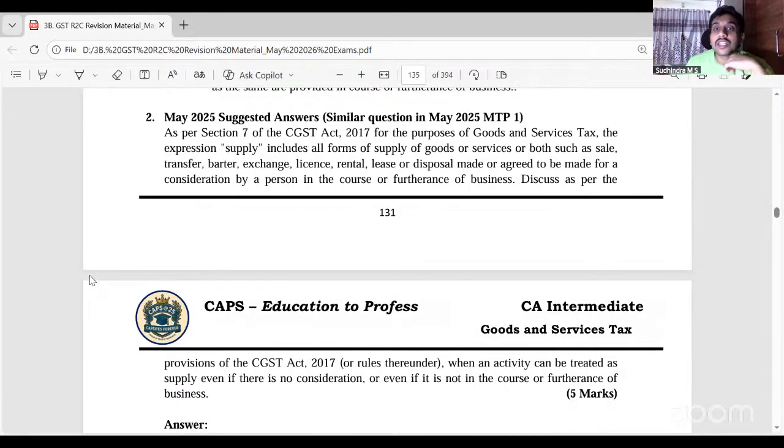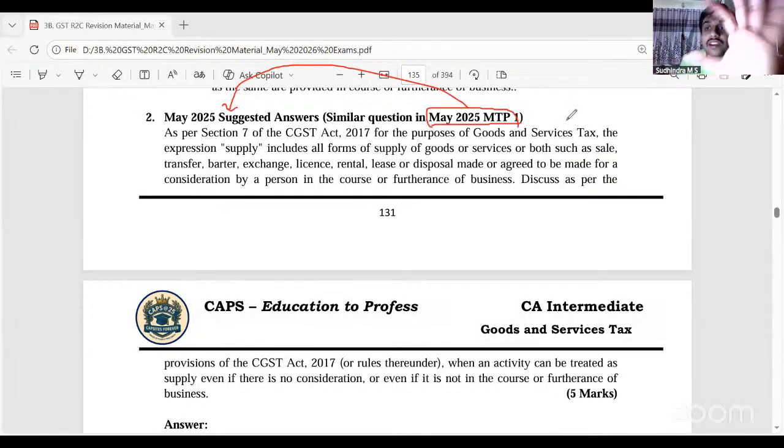May 25 examination, 5 marks. A similar question was in the May 25 MTP. Look at this. May 25 MTP, May 25 question paper. They have lifted the question, only names or facts changed. That's the reason MTPs and RTPs of your previous 2 examinations are extremely important. At least 20 marks, there will be questions from those. Especially unique questions.